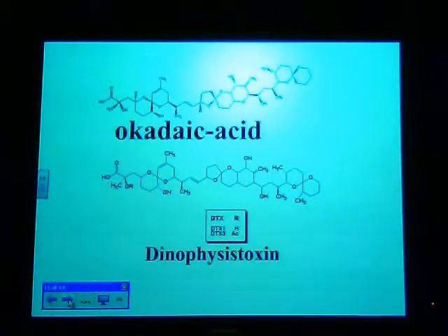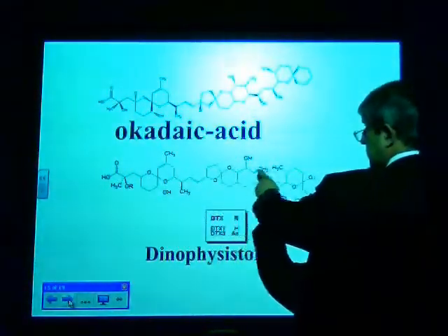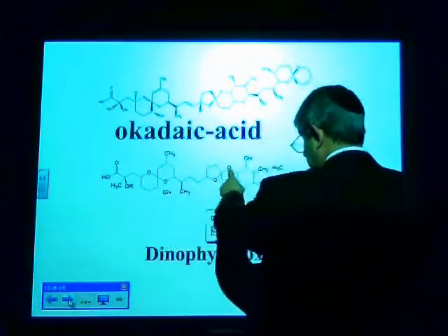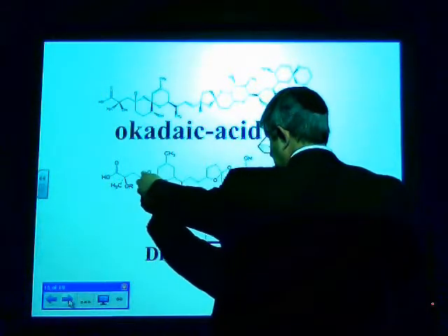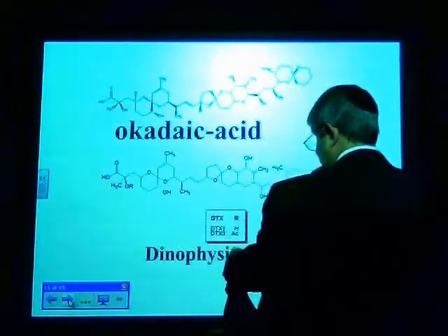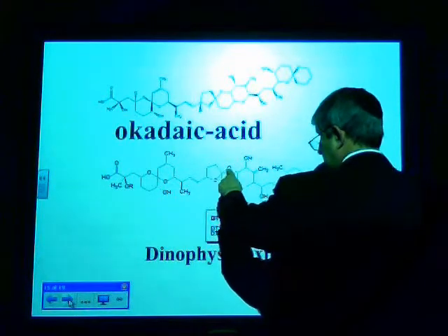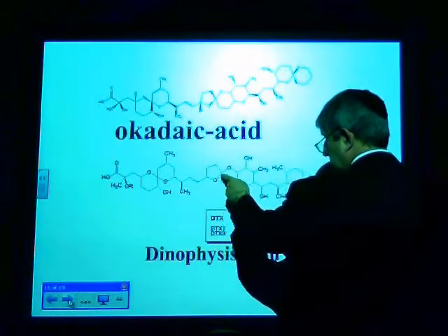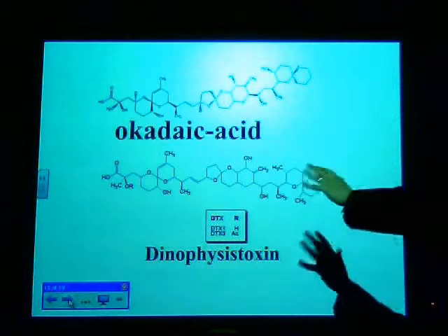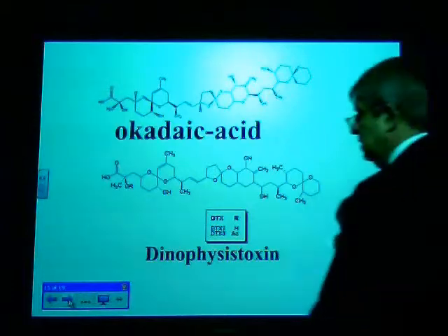And the next slide that I want to show you, and again, you'll notice that although they come from different organisms, the structures of these things are very, very closely related. And again, these have these pyran rings, but there are not so many of them here. The tetrahydropyrans are in here, these 6-membered rings with an oxygen atom. You have it both here and here, and over here you have a 5-membered ring, which is actually a tetrahydrofuran, and these are called spiro compounds that are actually fused at a single carbon atom. But you know, these structures, again, 2 different organisms are producing these things, but they're very, very similar in structure.